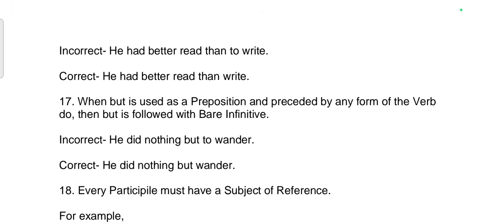17th rule: when "but" is used as a preposition and preceded by any form of the verb "do," then "but" is followed by the bare infinitive. Incorrect sentence: He did nothing but to wonder.